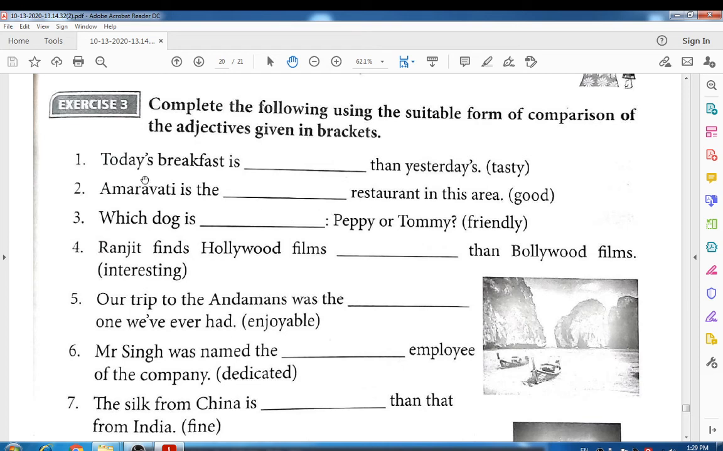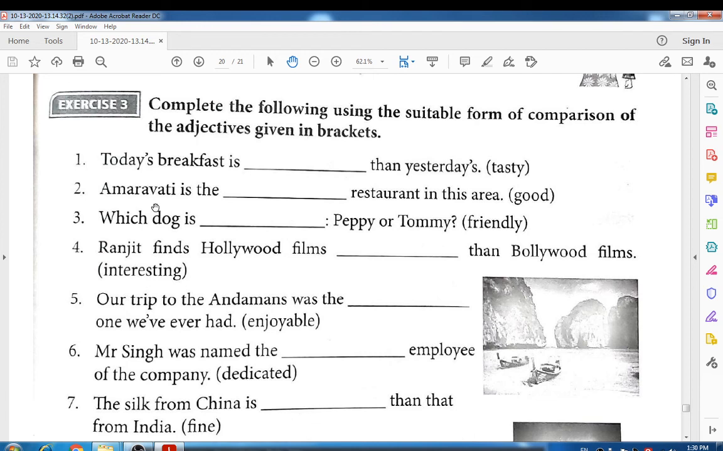Okay, so let's see. Today's breakfast is dot dot than yesterday's, and the word given is tasty. Look at that, here than is used. It means if there is a than, then you can use the comparative form. So tasty becomes tastier, and y will be removed. You have to put that here. Today's breakfast is tastier than yesterday's.